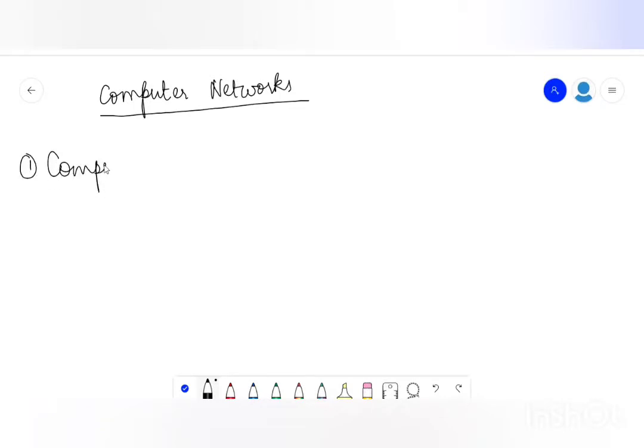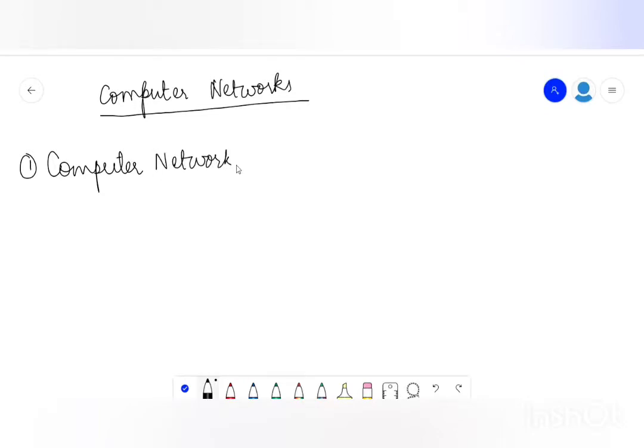Hi everyone, in this video we will be discussing a very basic topic in computer applications, that is computer networks. Here we will be covering the basics of computer networks. So let's get started. First of all, let's understand what is a computer network. So a computer network is basically what?